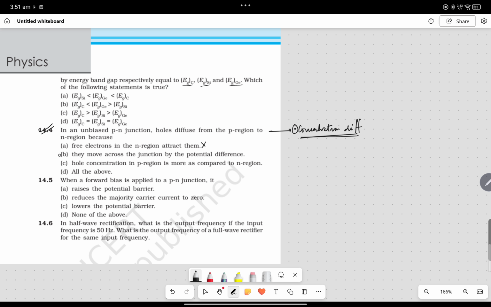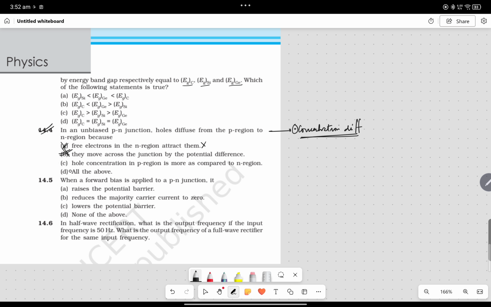And actually in real, the electric field that is present here opposes the diffusion of holes from p region to n region. So it is not the case. B is not the right option, A is not the right option.